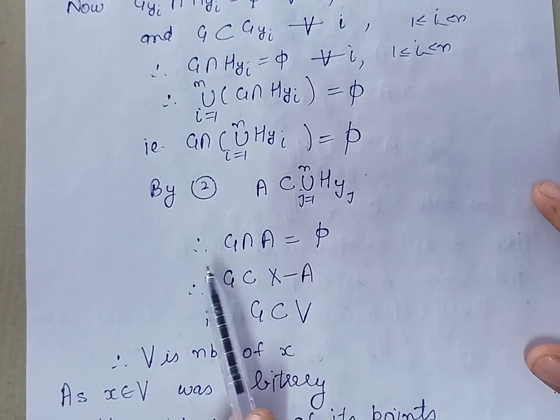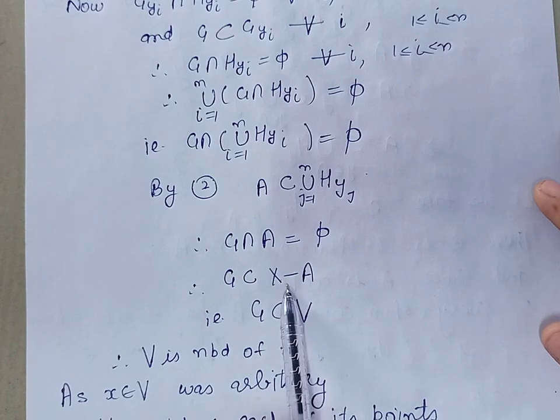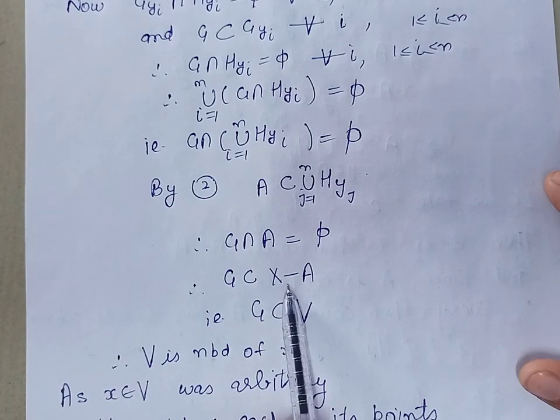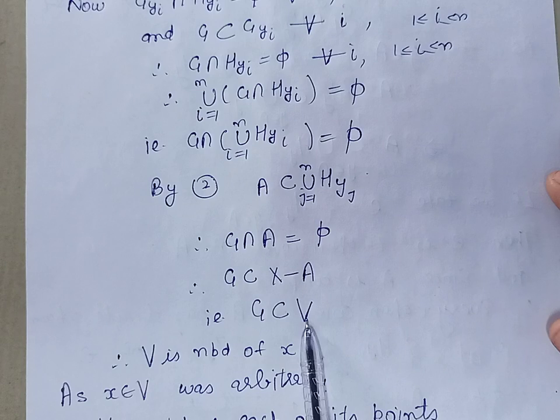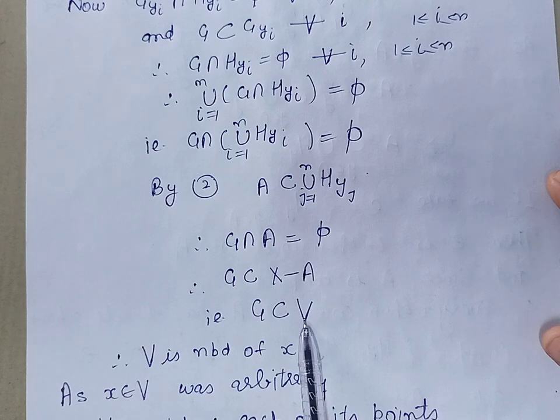It means G is contained in the complement of A. Now the complement of A is the set V. So we can say that G is contained in V. So we have proved that X belongs to G, which is contained in V, where G is a member of the topology tau.